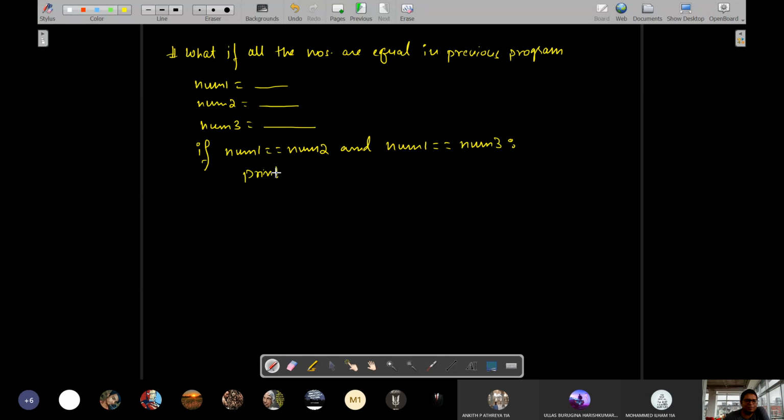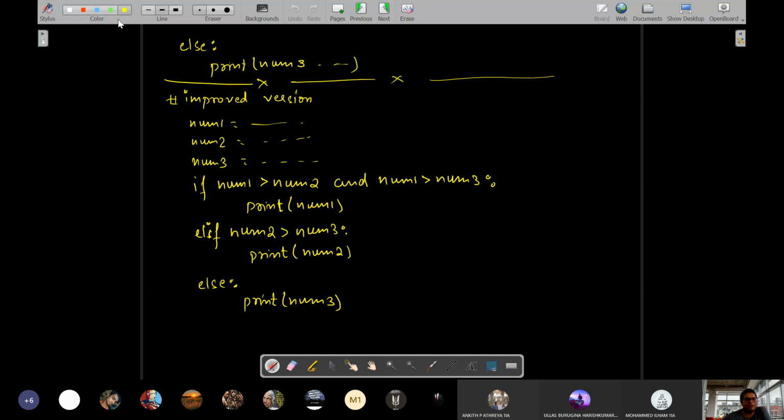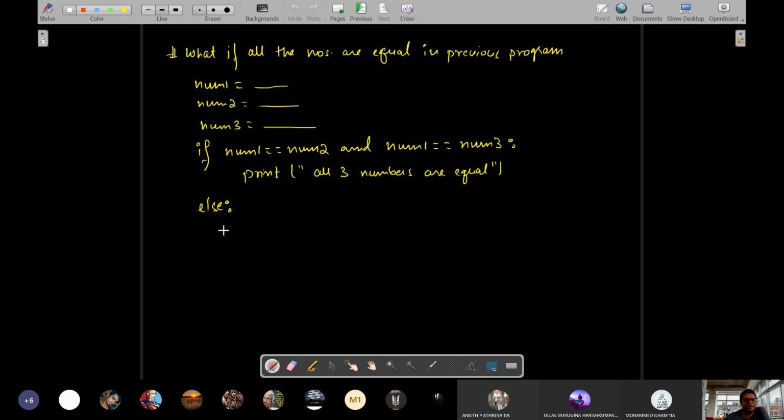Yes, sir. We will print all three numbers are equal. Else, what are we going to do in else? We are going to write this entire part in here.